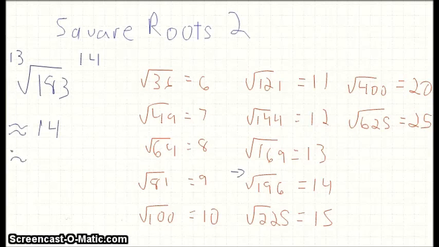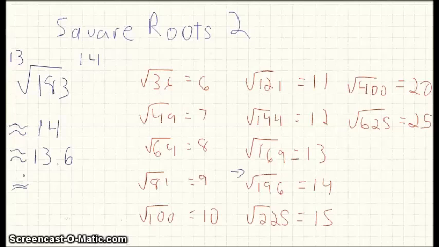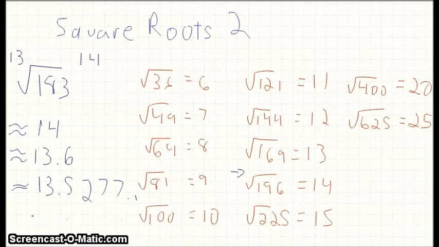If we were to estimate that a little closer, we know it's closer to 14, but it's about halfway, a little over halfway. So you could estimate it as 13 6/10. If you were to work it out on a calculator, you do square root of 183, and you get an answer of about 13.5277 on forever. And again, because it goes on forever and it doesn't repeat, that is an irrational number.